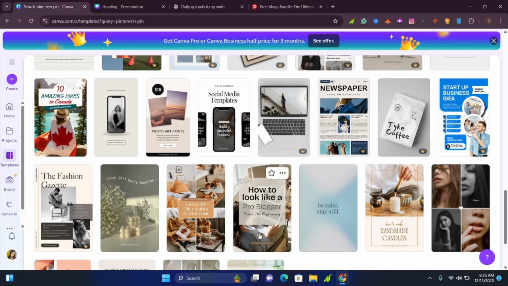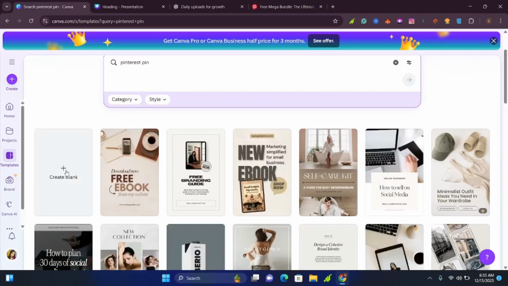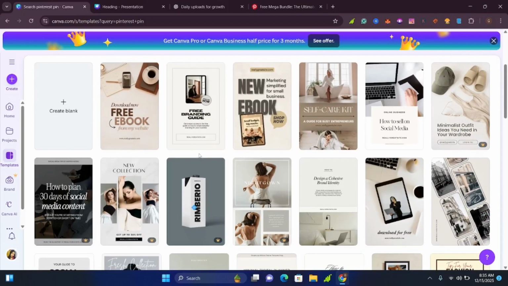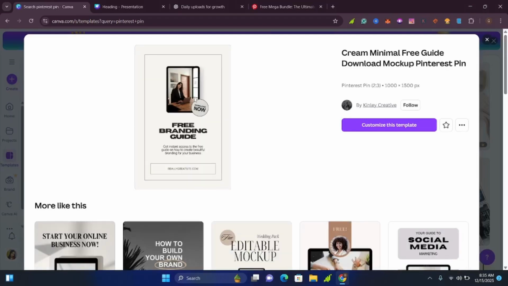But anything with no icon like this is free, so you can go ahead, use this, and edit it if you want. There is another option where you can start from scratch and design everything yourself. But if you are new to this and you don't have any knowledge, you can just use what has already been done, change it and customize it to fit your own liking.